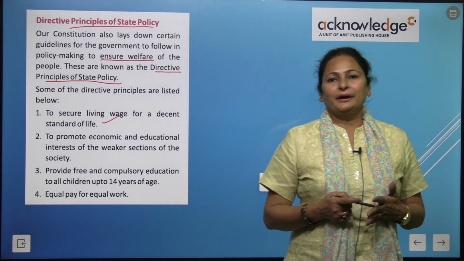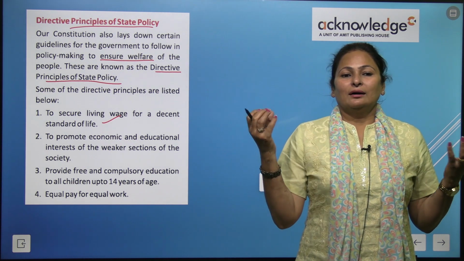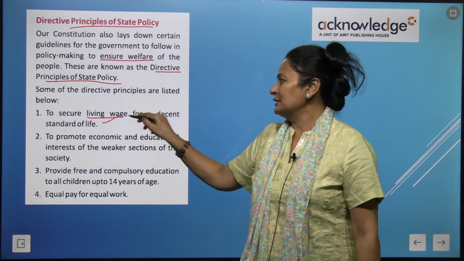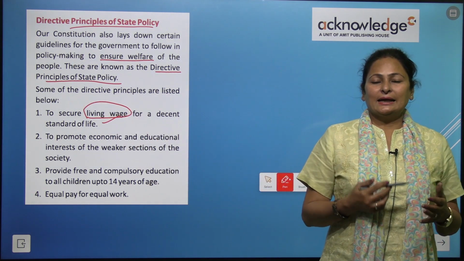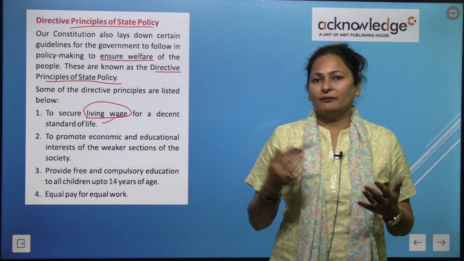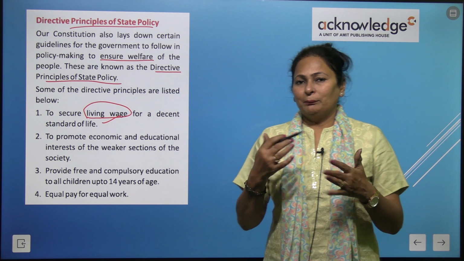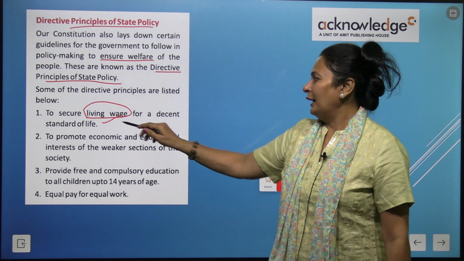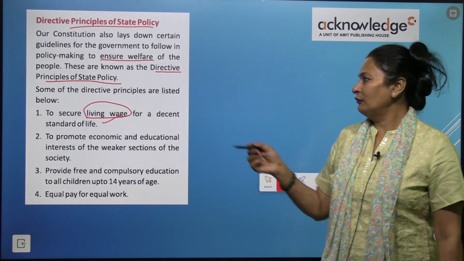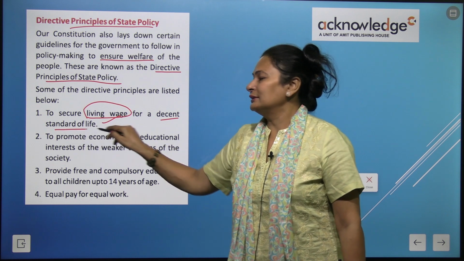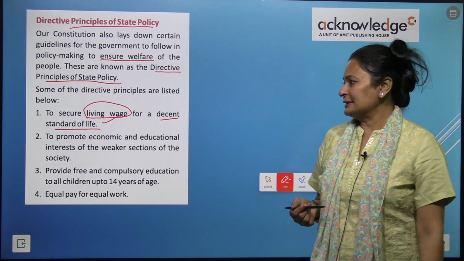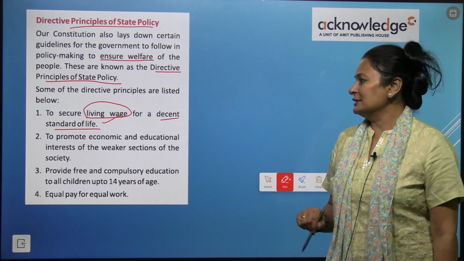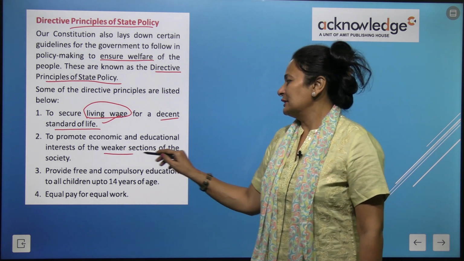What does the government do, kids? The government finalizes some payouts, so living wage means the amount they decide must be given by the employer to the people who are working, to secure their living wage for a decent standard of life. Next is to promote the economic and educational interest of the weaker sections of society, right?